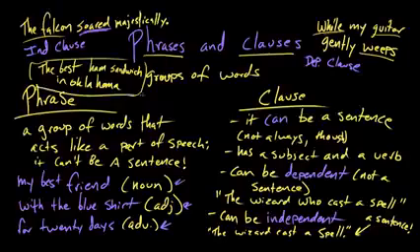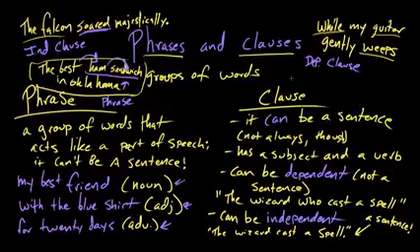Got one for you, Rosie. What about the best ham sandwich in Oklahoma? Is that a phrase or a clause? That is a phrase. Why is that? We don't have a verb. This is all a subject. We've got the best, so we've kind of got this superlative thrown in there, but it's all modifying ham sandwich. It's actually all modifying sandwich because it's the best ham sandwich. And then we've got this other prepositional phrase that also modifies sandwich. So that's a phrase.